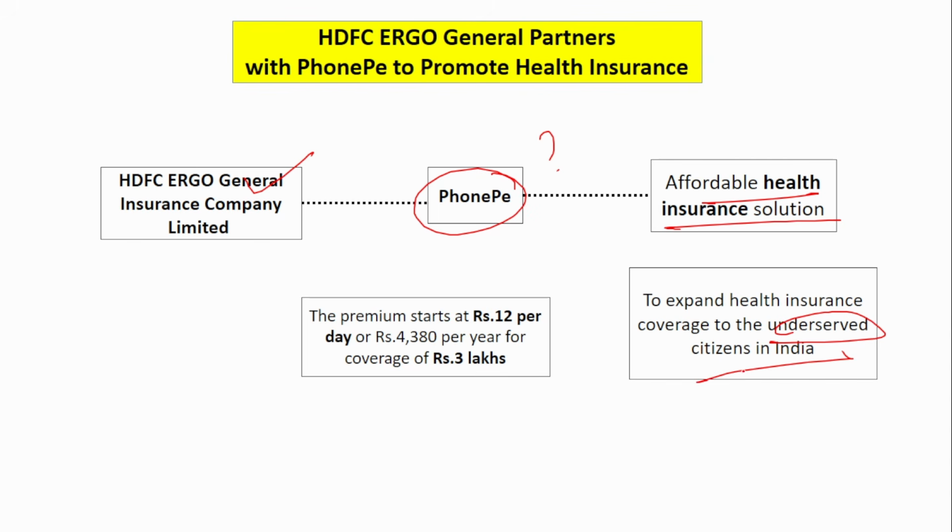To the underserved citizens, people to whom health insurance has not yet been provided because they feel that it is quite costly, the premium is fixed at a lower amount, that is 12 rupees per day or 4,380 per year for a coverage of 3 lakhs. The main objective behind this partnership is to make the insurance policy premium affordable. So remember the two entities, HDFC Ergo General Insurance Company and PhonePe.